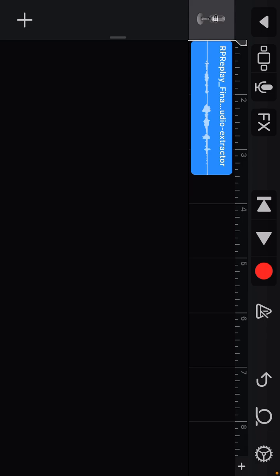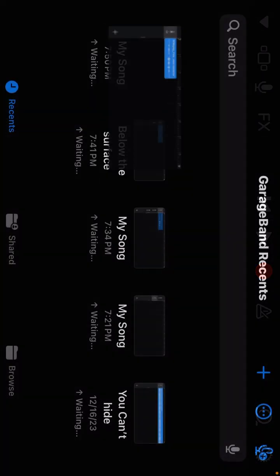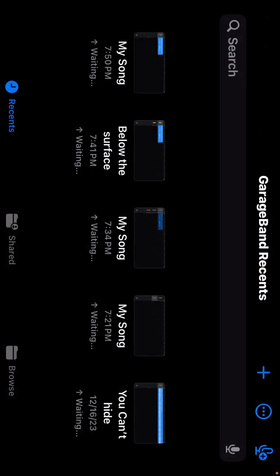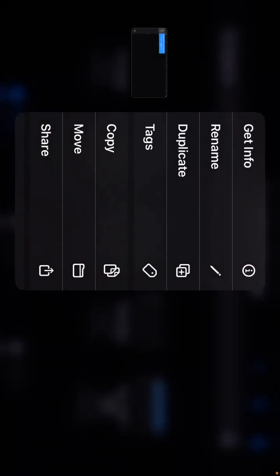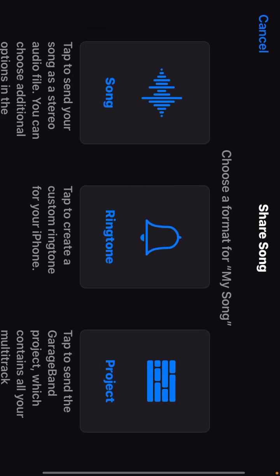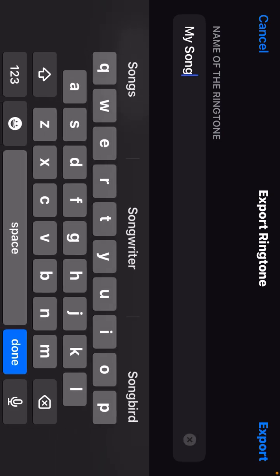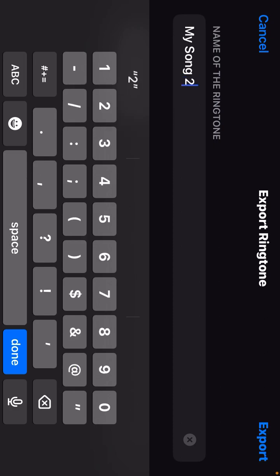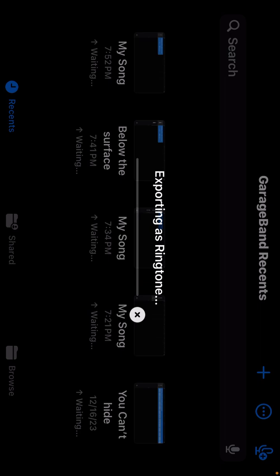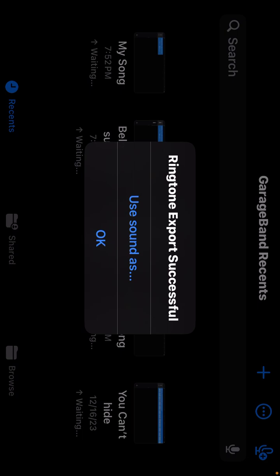And then you would go to the little arrow right here, click My Songs, voila. Then what you want to do, if you want to click on it, go to Share, Ringtone, and then you would rename it. In this case, it would be My Song 2. But you can, and then you would press that. And then you would press OK.